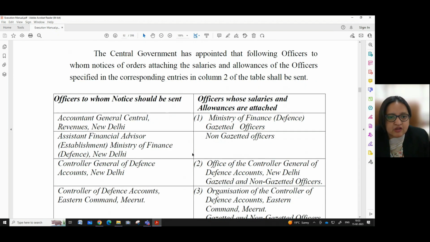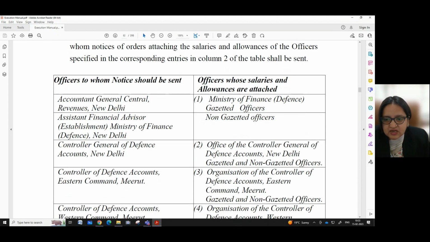So for example, if officers who are working with Ministry of Finance, Defence, gazetted officers, then the above said order is to be sent to Accountant General, Central Revenues, New Delhi. For non-gazetted officers, the order is to be sent to Assistant Financial Advisor, Establishment, Ministry of Finance, Defence, New Delhi. Office of the Controller General of Defence Accounts, New Delhi, gazetted and non-gazetted officers. For that, order is to be sent to the Controller General of Defence Accounts, New Delhi.